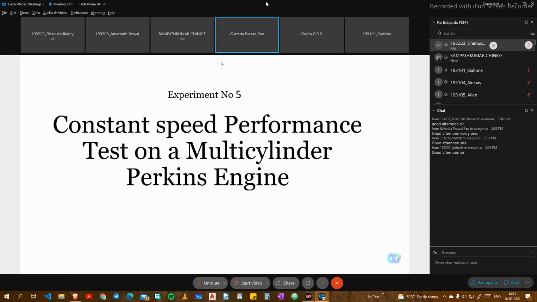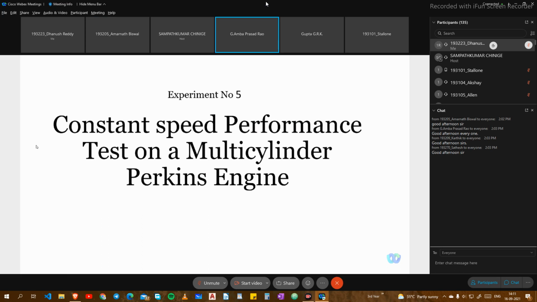Have you done calculations for the heat balance test? Yes, sir. So at half the load, how much percentage useful power did you get? Around less than 15%, sir. 15 is higher only. A little less than 10% also, there is no doubt. At half load, how much useful power percentage did you get? Around 14%, sir, 14.39. That shows the thermal efficiency at half the full load. Percentage of useful power is nothing but thermal efficiency, no?